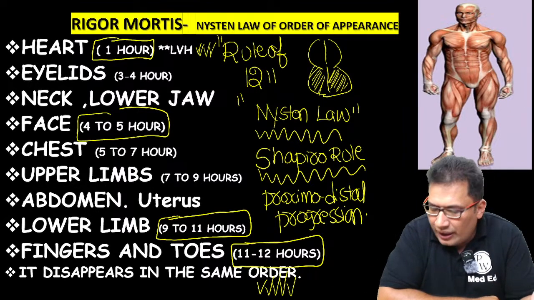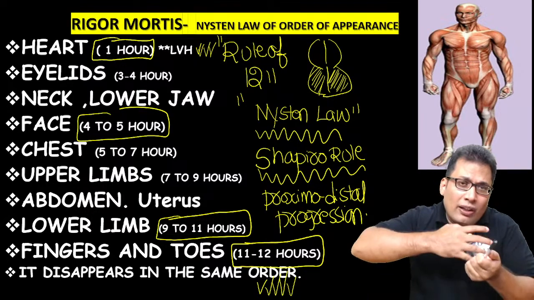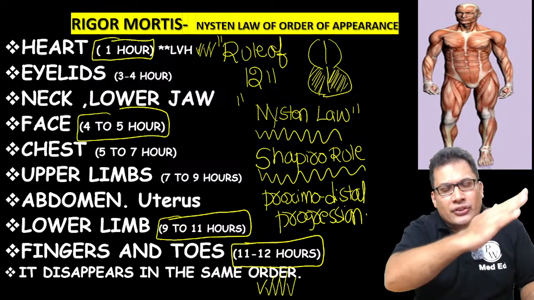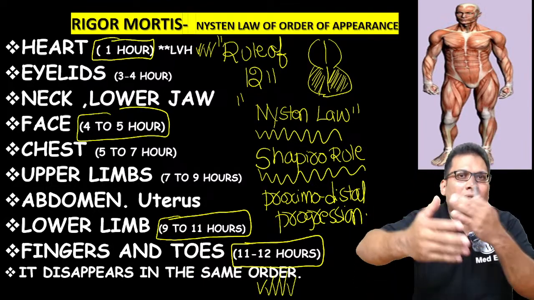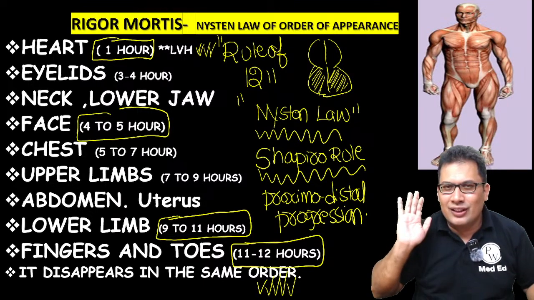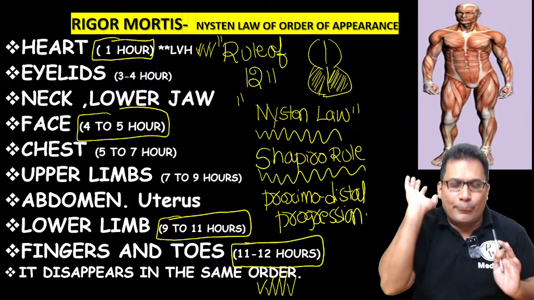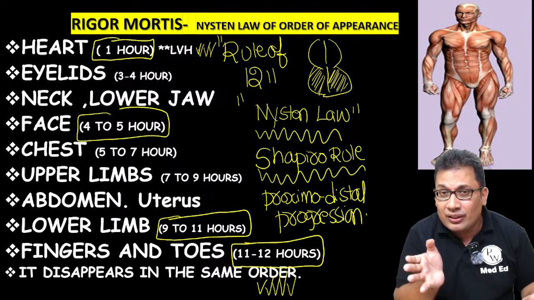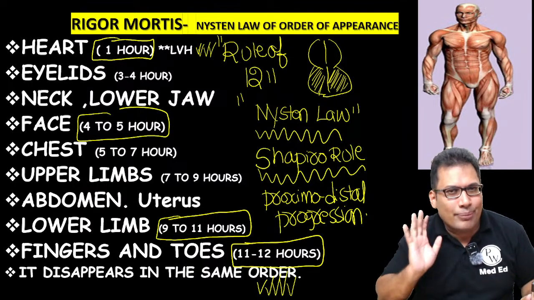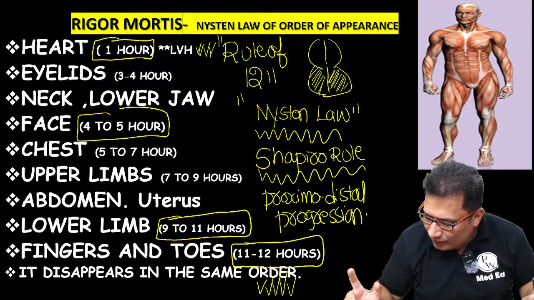Okay, very good. Arshad answered, sir, it develops in 12 hours. So it develops completely in 12 hours, maintained for 12 hours, disappears in 12 hours. So the simple rule it is. Rigor mortis completely develops in 12 hours after death, maintained for 12 hours, disappears in 12 hours. So the simple rule, that is the rule of 12 in relation with rigor mortis. Very good, Arshad.